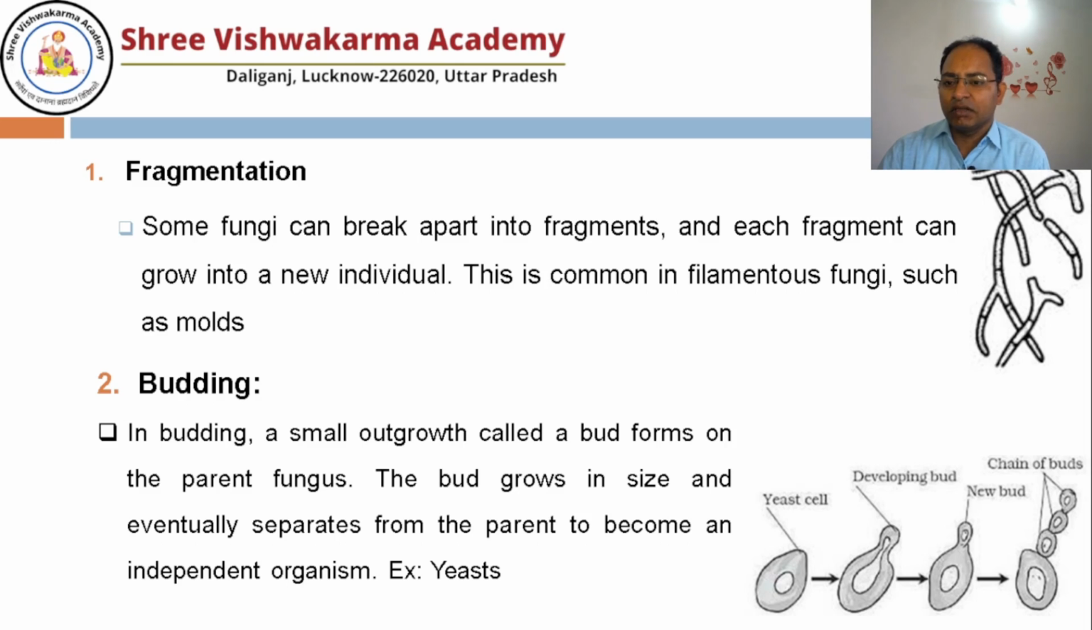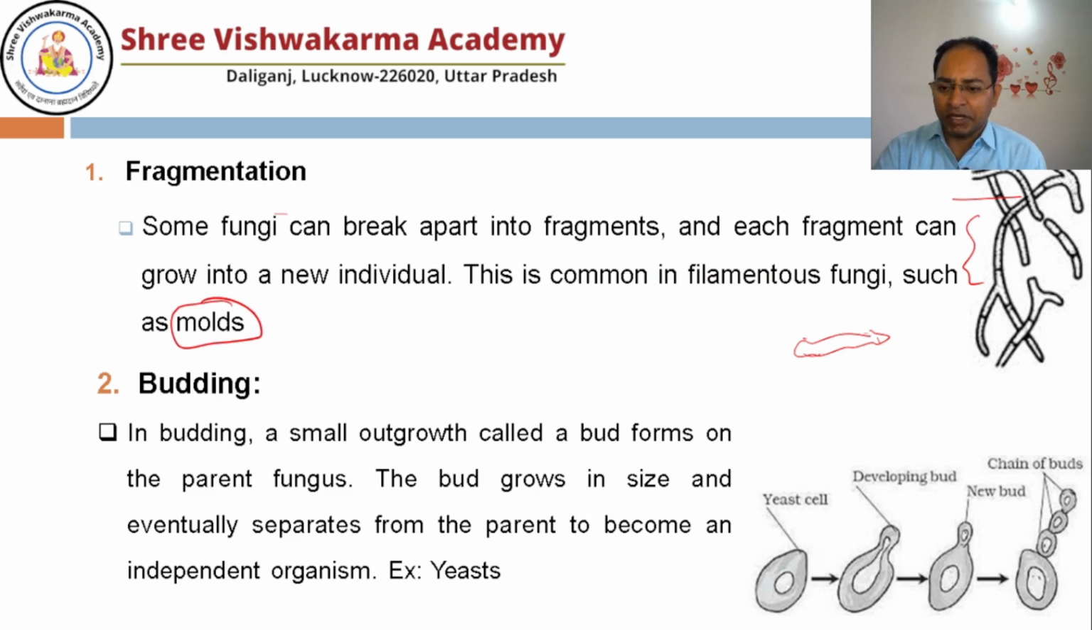One is known as fragmentation, as the name says. Here you can see the mycelium of one fungus, and if accidentally this mycelium breaks down, this hyphae will develop into a new individual. So this is known as fragmentation. This kind of mode of reproduction is found in fungi such as mold.